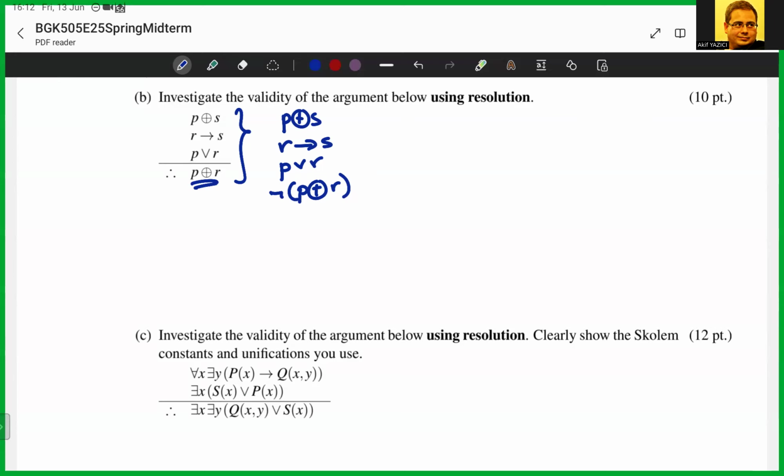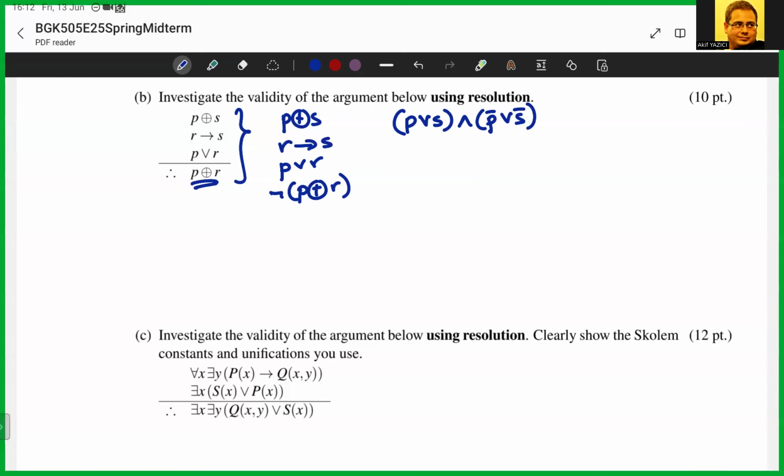So either one is true, the other is false, or one is false, the other is true. So how do you express that in clause form? That will be P or S and not P or not S. Okay, so this is equivalent to P XOR S.